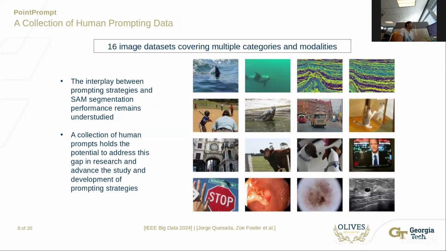With this in mind, we collect PointPrompt, which is a comprehensive human prompting data set, which covers 16 image data sets across multiple categories and modalities of images. We use natural images from COCO. We use seismic images across two different Earth categories, and we use a number of medical images, such as breast, polyp, and skin lesions. This allows us to study the interplay between prompting strategies and SAM segmentation performance.